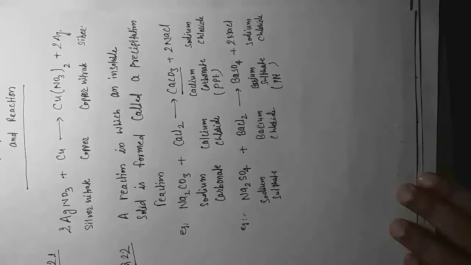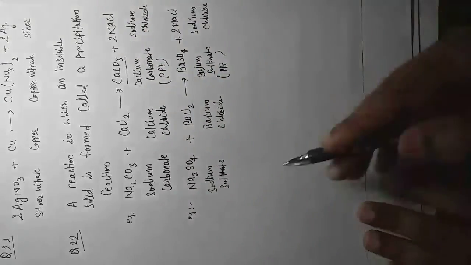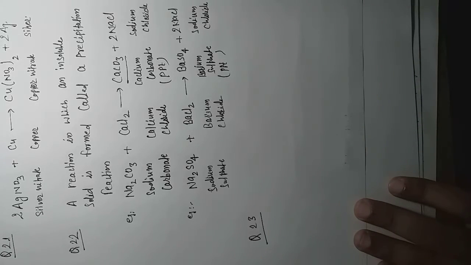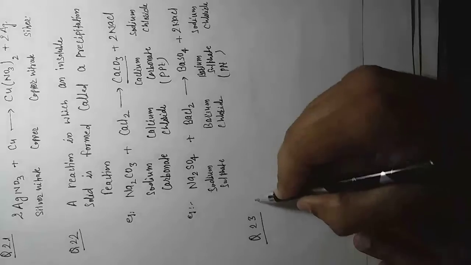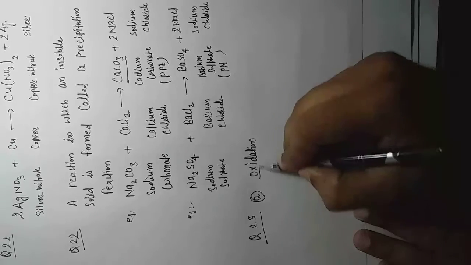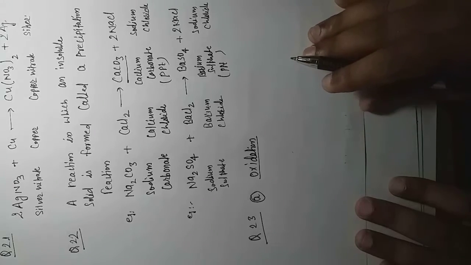And then we are moving towards question number 23. In this question number 23, explain the terms gain or loss of oxygen with two examples. First, they are asking in question 23A about oxidation. So simply what we learn in the theoretical portion: whenever anything combines or reacts with oxygen, that is called oxidation, right?